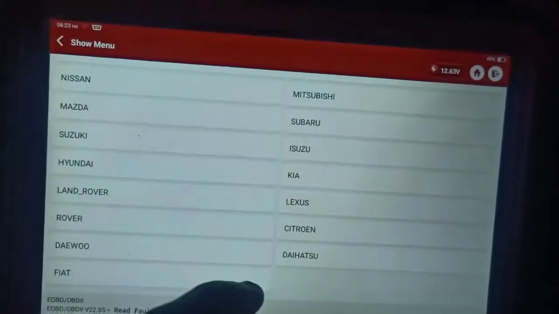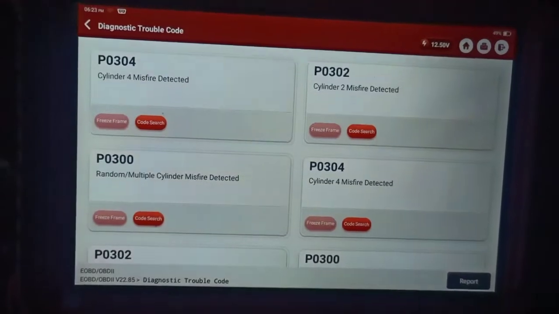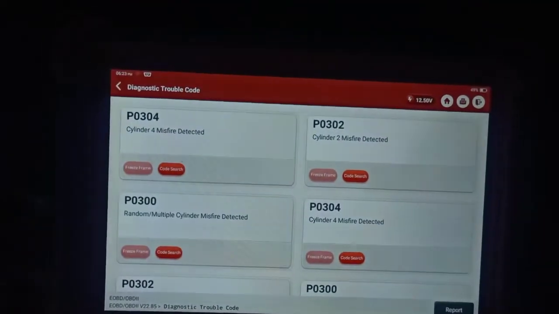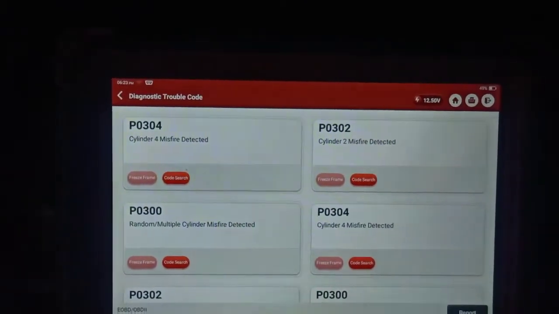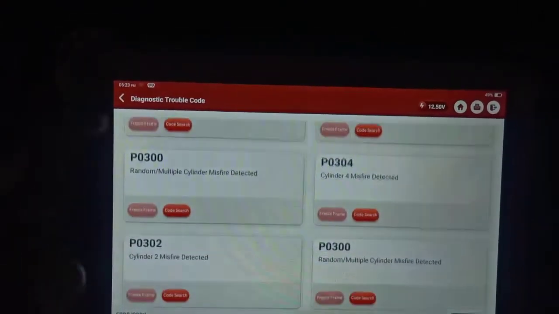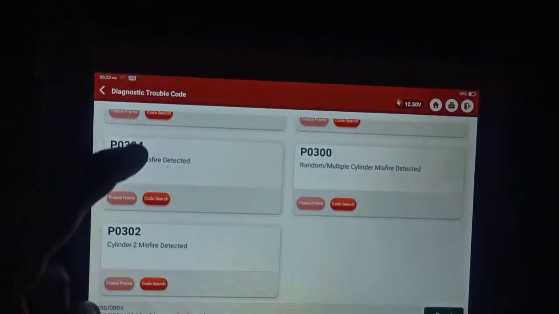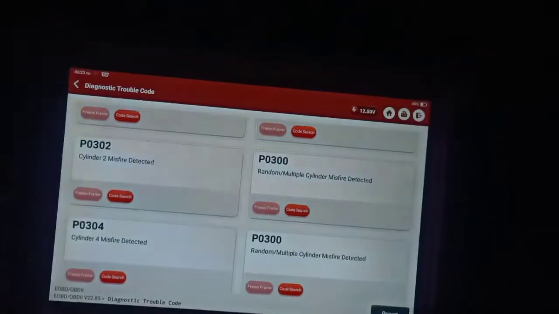I'm looking for Nissan. This is a Carvan. It's telling me that I'm having a cylinder misfire number 2, number 4, random misfire. So it looks like the culprit is on number 2, number 4, and random misfire.